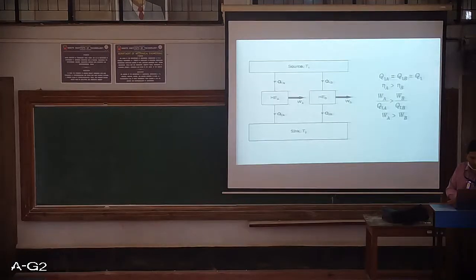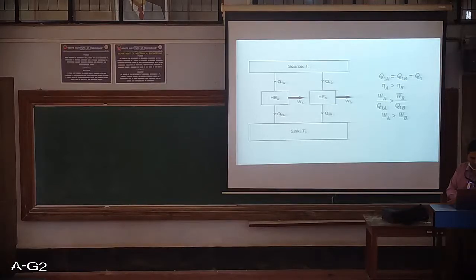Now what will happen is, if Q1A and Q1B are equal to Q1, the same quantities of heat are being supplied to both these heat engines A and B.